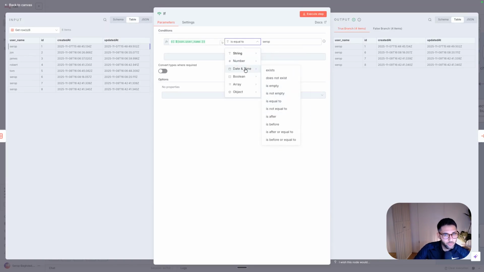Is it less? For the dates, is it before or after? Boolean, also, is it true or false? And so on and so on. For arrays, this is where it has something that is a little bit more complicated.